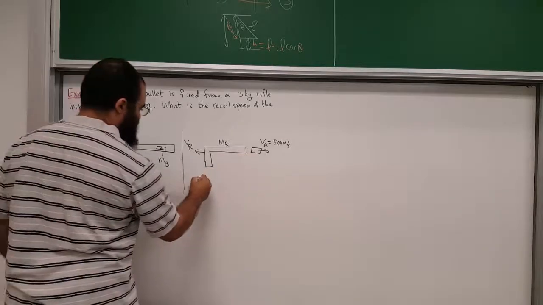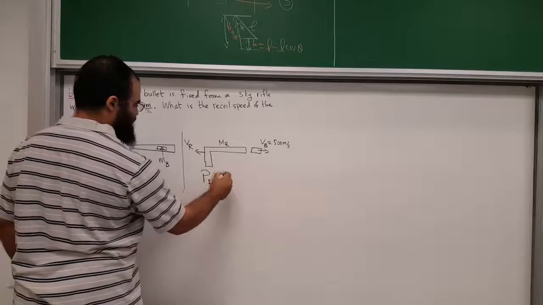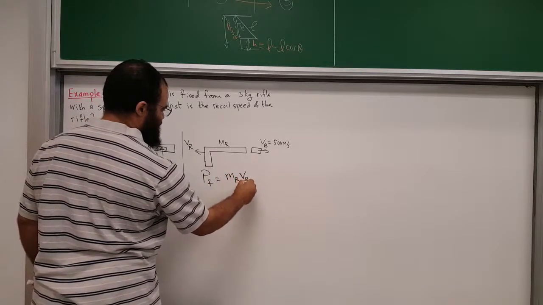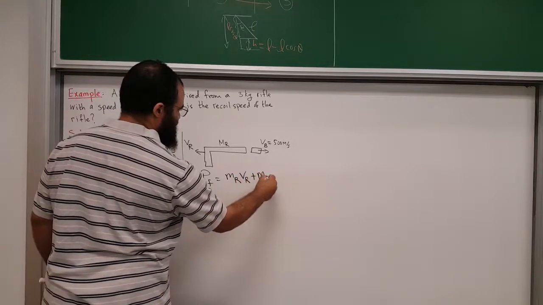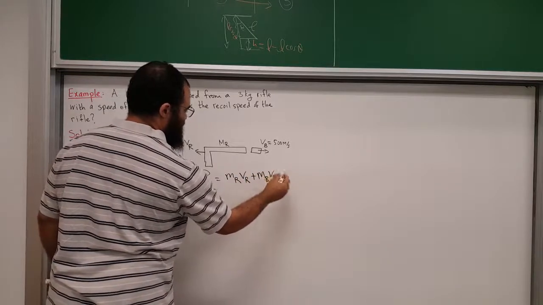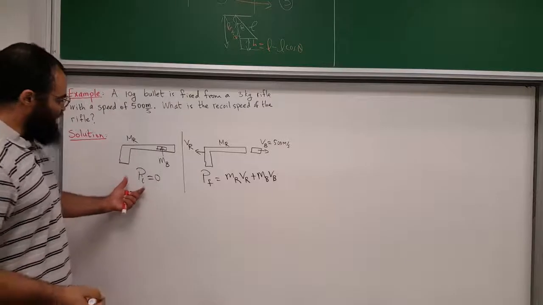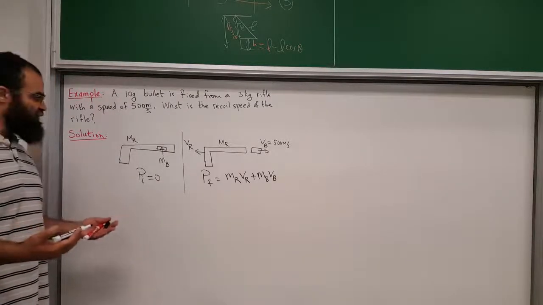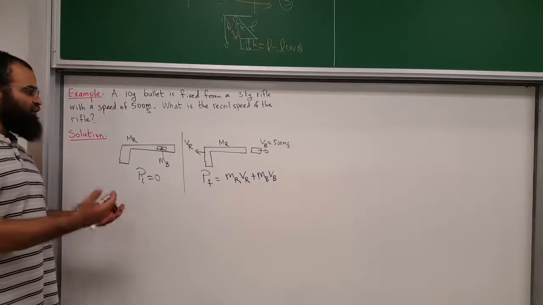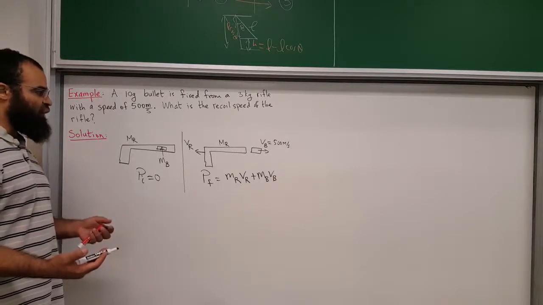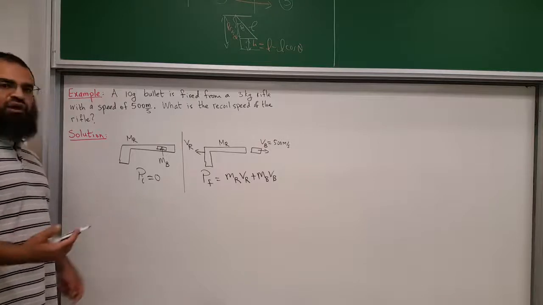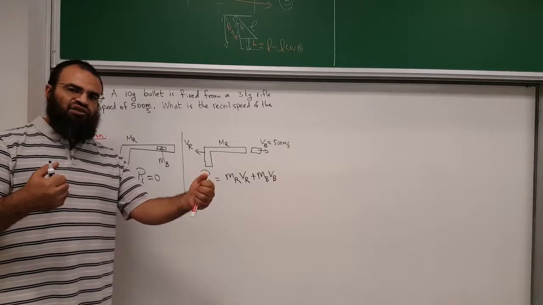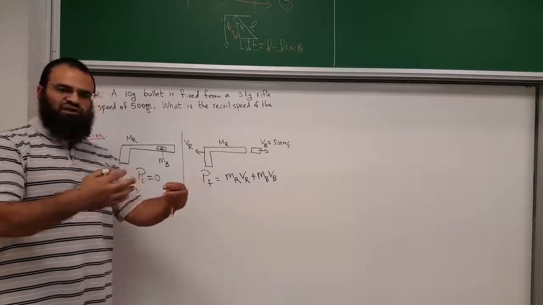So the momentum afterwards, P final, will be the mass of the rifle times the velocity of the rifle plus the mass of the bullet times the velocity of the bullet. And we're going to say, first of all, there are no external forces on the system. The net external force is equal to zero, and therefore the rifle will recoil. You might say the person is holding it. Yes, that's an external force, but we're talking about right before and right after the explosion.